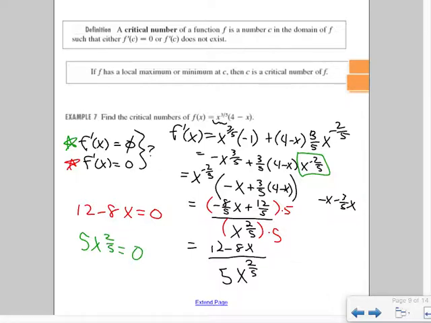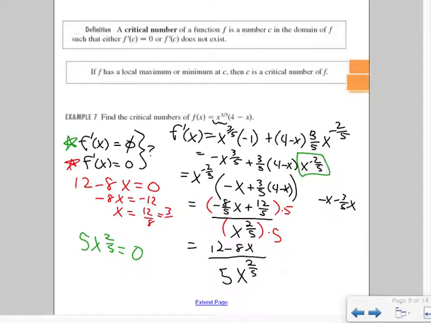So we just have two things to solve. Where the top equals 0, subtract 12 from both sides. Divide by negative 8. 12 divided by 8, both of them are divisible by 4, so that's 3/2. So there's a critical number at 3/2.